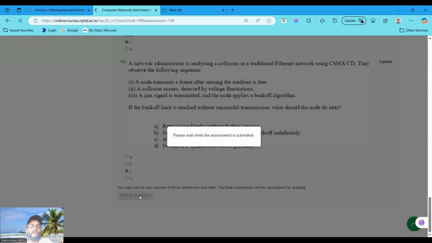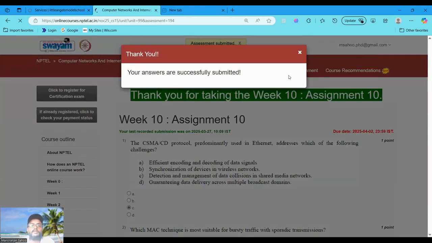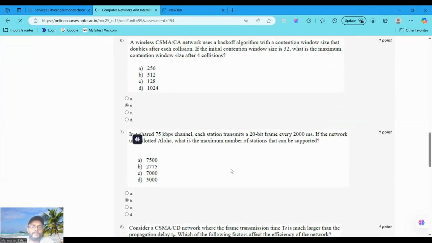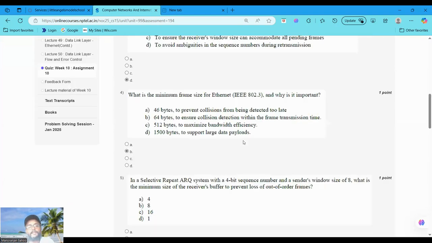Now I am going to submit the answers of these questions. Please wait, the assignment is submitted. Thank you for taking week 10 assignment 10. Your answers are successfully submitted. We explained all the questions and their answers in detail.